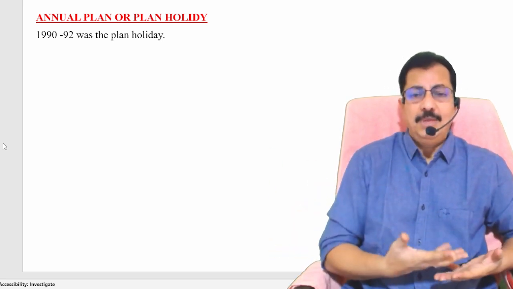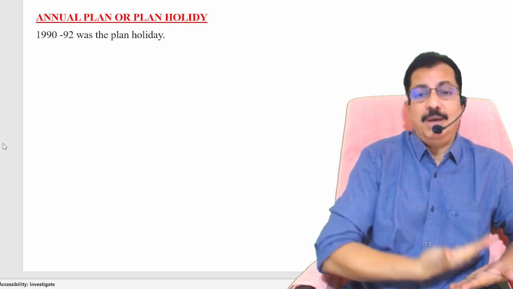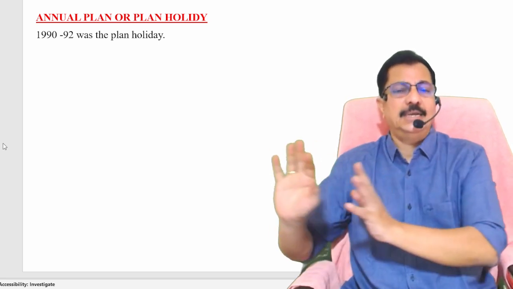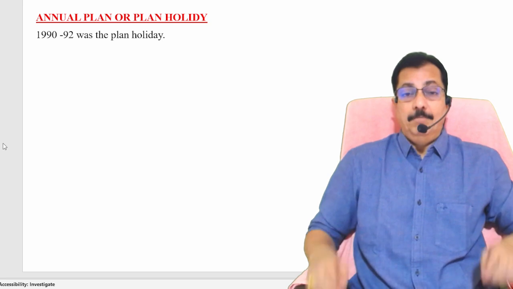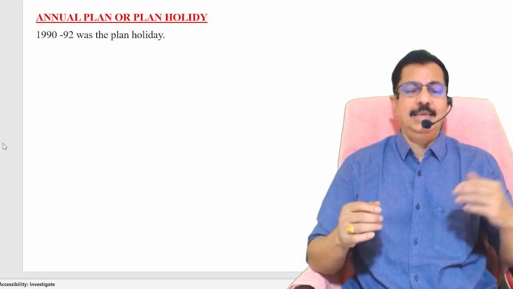Shri P.V. Narasimha Rao was neither a member of Lok Sabha nor a member of Rajya Sabha. As I told you, he retired from politics and went to his hometown and was relaxing over there. But the situation demanded that he come back, and he came back.